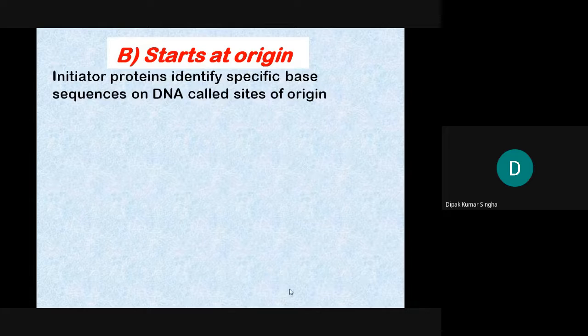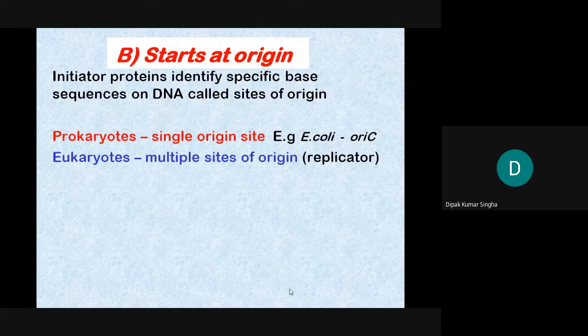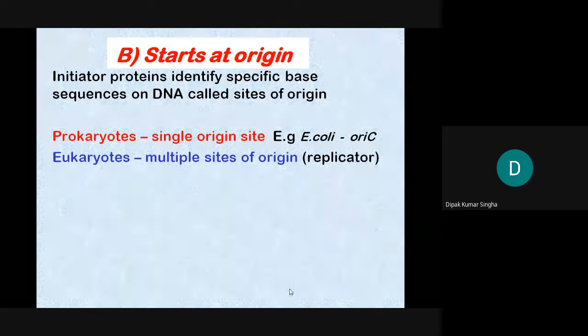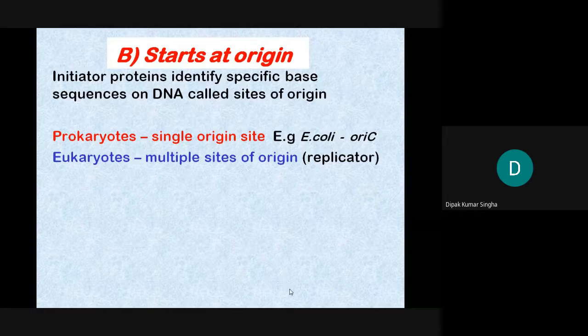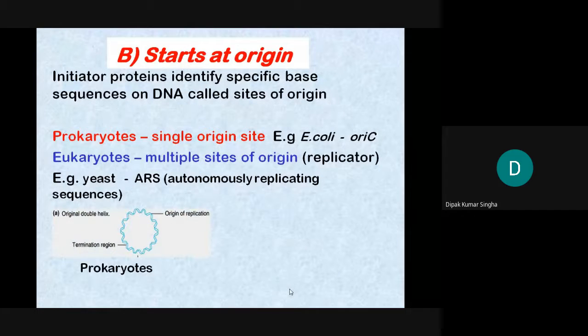At the origin, the initiator protein identifies a specific base sequence of the DNA called the site of origin. In prokaryotes, in E. coli, it is called oriC. I already discussed this. In eukaryotes, there are multiple sites of origin, like replicators. In yeast, they are autonomously replicating sequences. In double helix DNA, this is the origin of replication and transmission. So this is the basic difference.